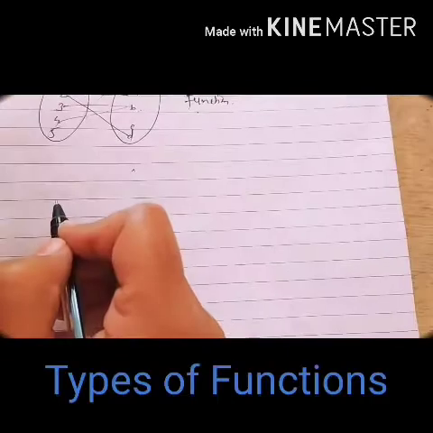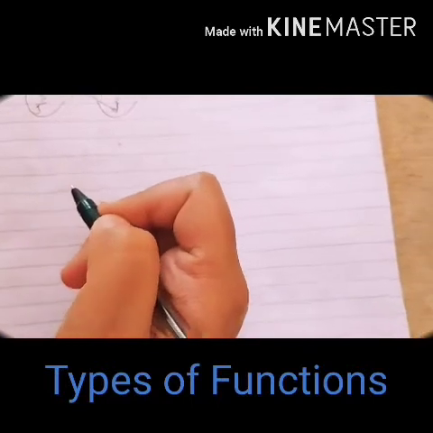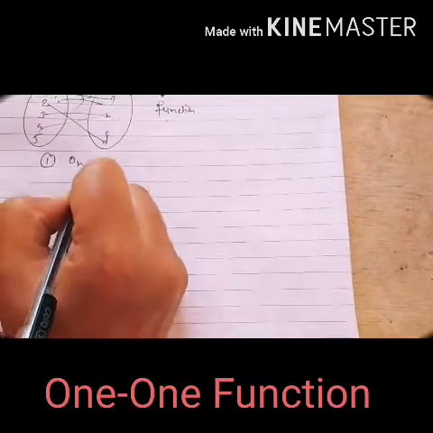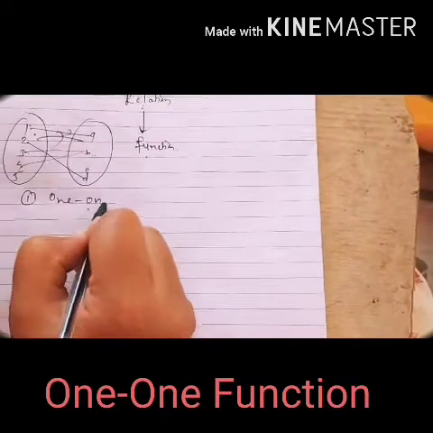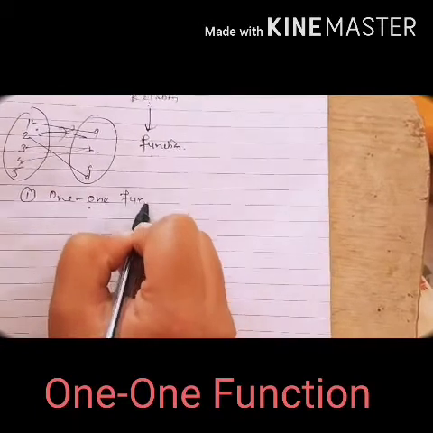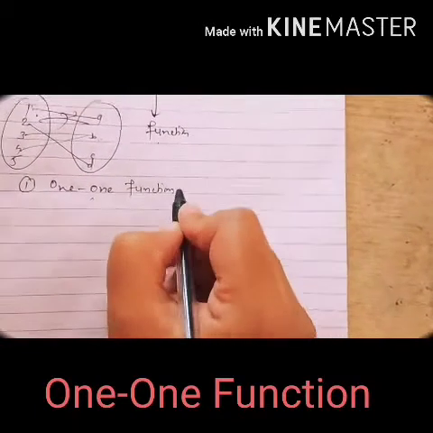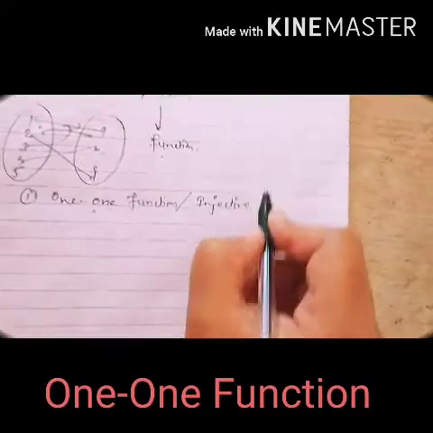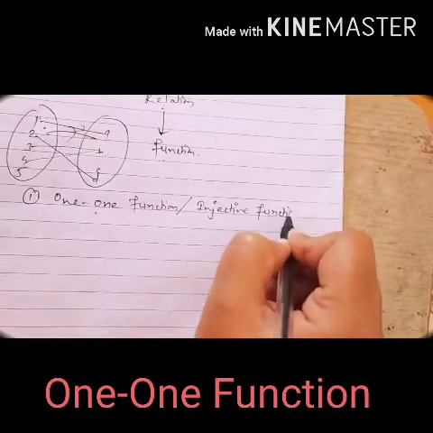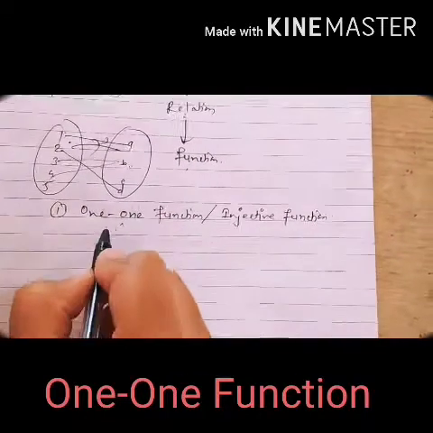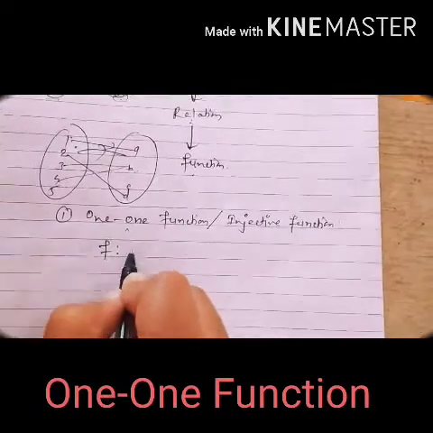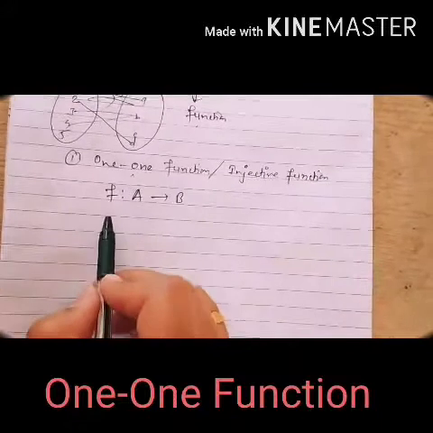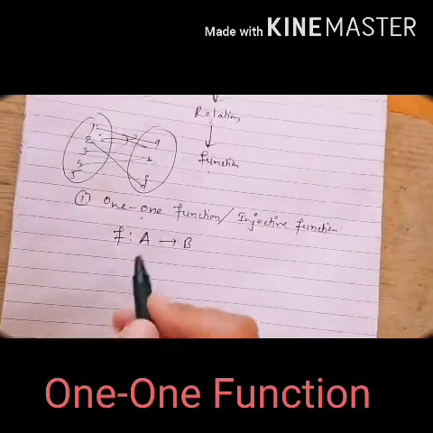Now in this chapter we'll see three types of functions. First one, one-one function. This one-one function is also called an injective function. Now what is one-one function? It is very easy, students. Suppose we define f from set A to set B. Both the sets are non-empty sets. Then only we can define function f.